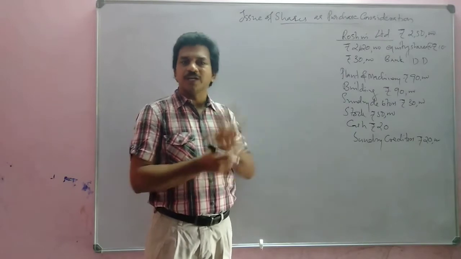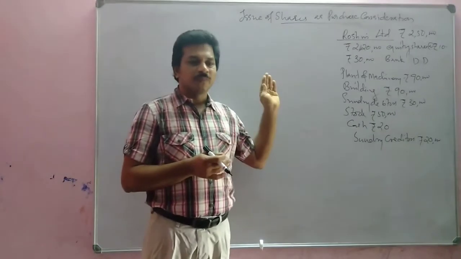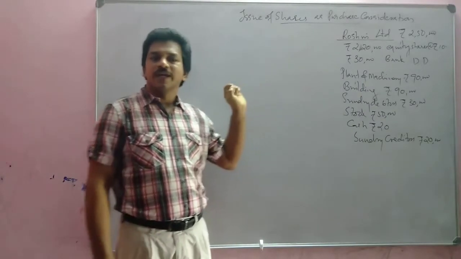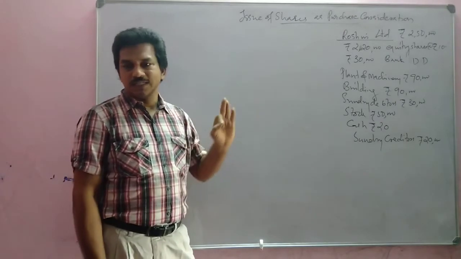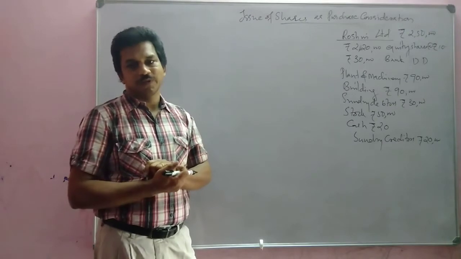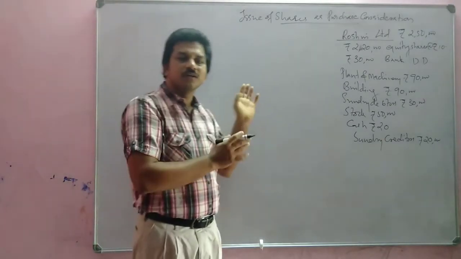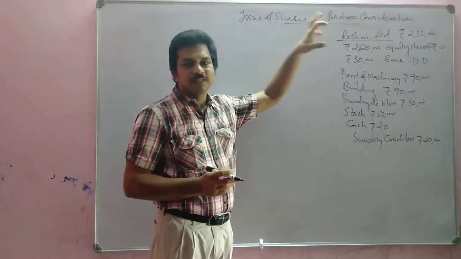Plant and machinery, how much? 90,000. Building 90,000. Then sundry debtors 30,000, stock 50,000, cash 20,000, and there was sundry creditors. What is the value of sundry creditors? 20,000. Okay, so these are the details of assets and liabilities with us. That means these are the values of assets and liabilities of Roshni Limited.